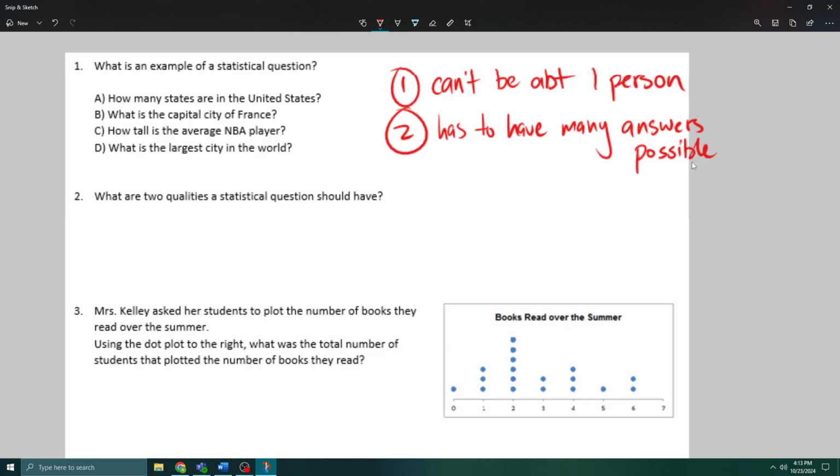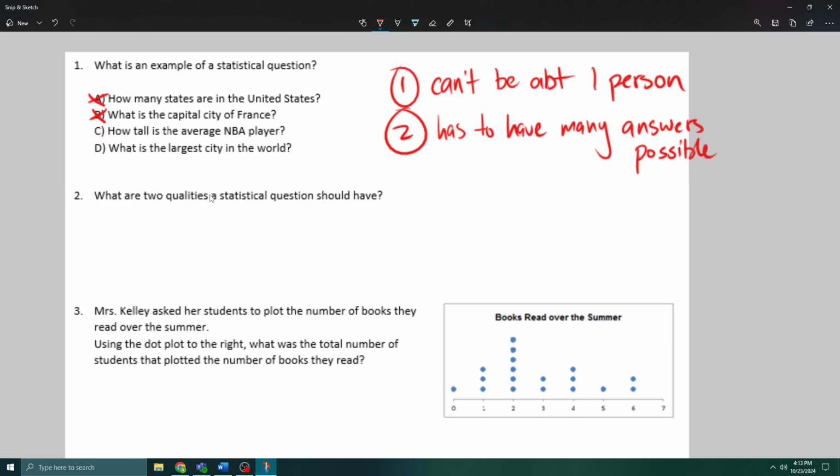So it can't be something like, does Jane have a dog? That's not a statistical question because we don't care about Jane, and it's just a yes or no. Does she have a dog or not? So A would be, because A is just a factual thing. All right, how many states are there? What is the capital city? Again, it's just a fact.